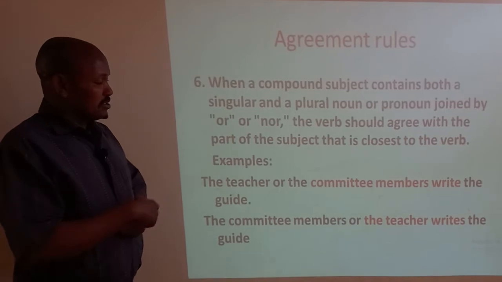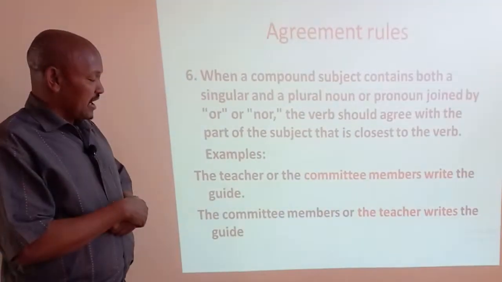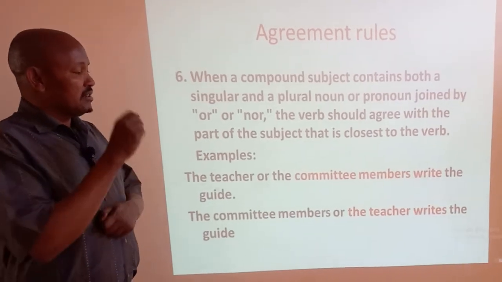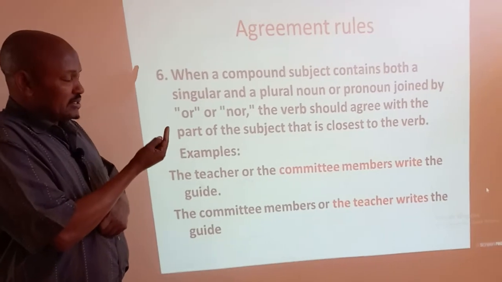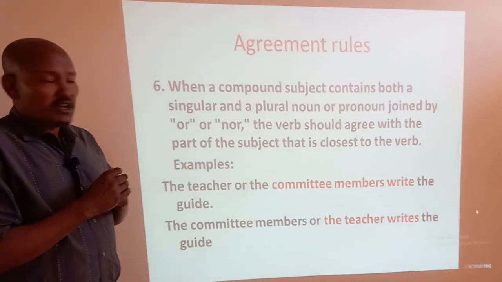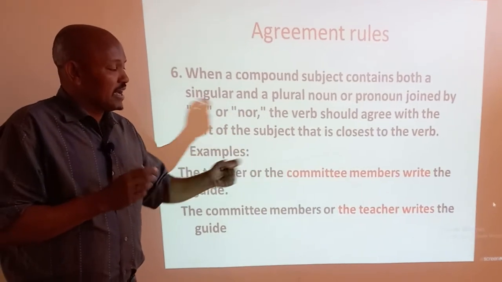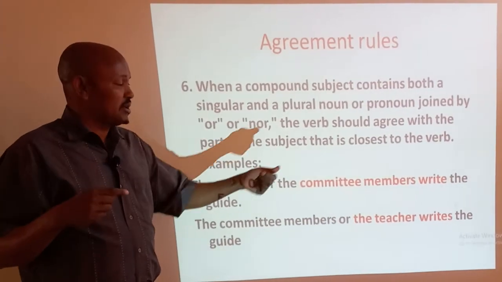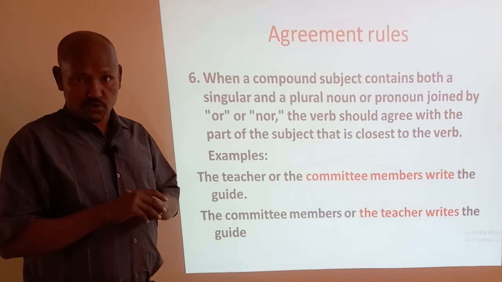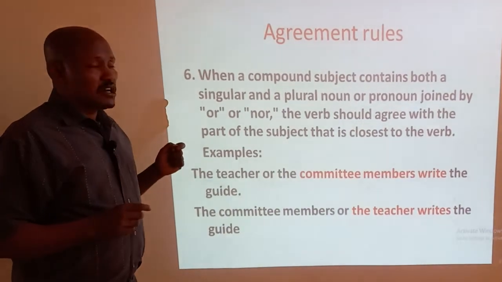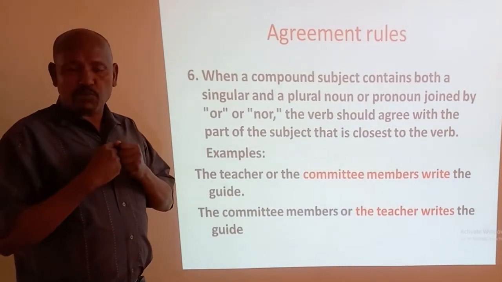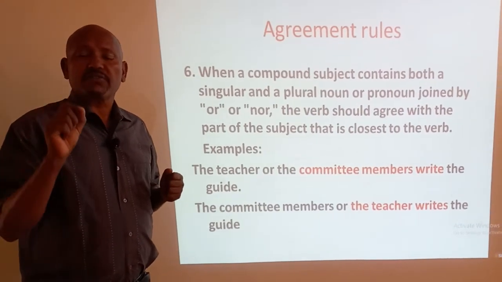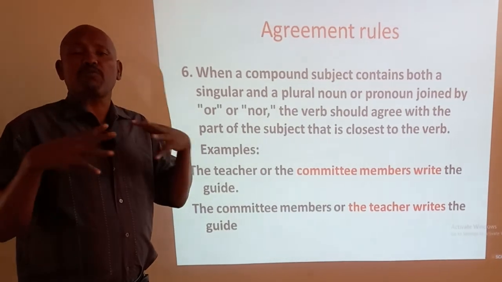The committee members or the teacher writes the guide. We also have two nouns here, committee members and the teacher. Look, the closest noun is the teacher, which is closest to the verb. So it must be taken as writes because the teacher himself or herself is singular. So it takes writes, which is a singular verb. So this is rule 6. We depend on the noun which is closest to the verb if the sentence has compound subjects.